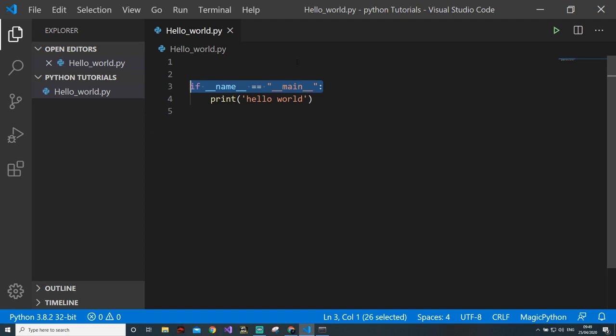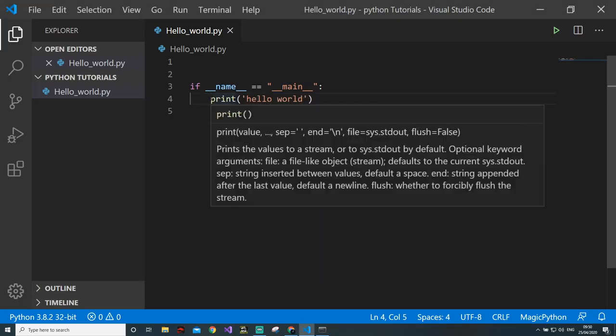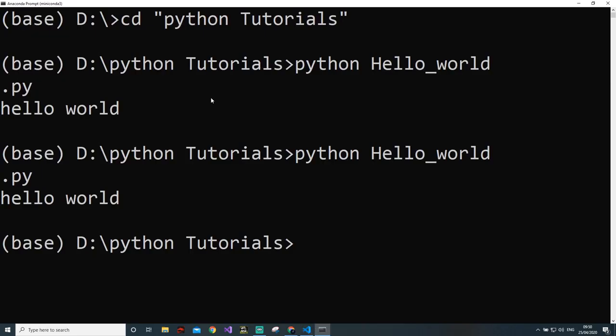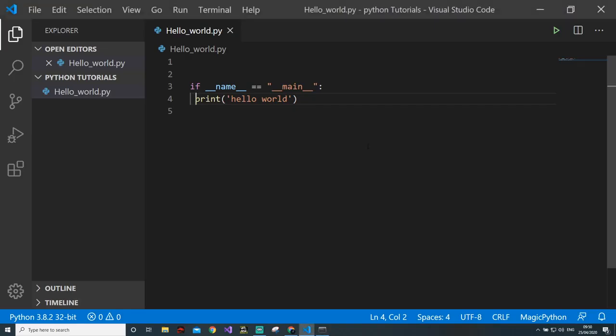Basically, this is the entry point to your program, and this is actually good because it improves readability for other programmers, and they know this is the starting file from where they have to read the code. And when I was saying indentation, you see the statement ends not with a semicolon here but with a colon, and then a space of 4 tabs. See, 1 2 3 4. This is what I meant by indentation. Now, in hello world, if I put it a little back, with one space of indentation, it will show an indentation error, or it should show an indentation error.